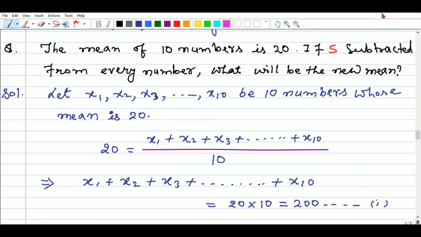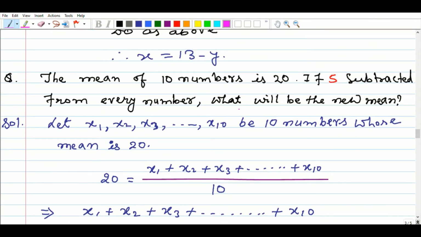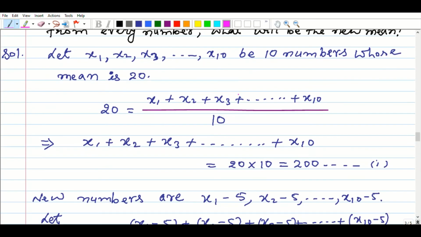Now let's see. The mean of 10 numbers is 20. If 5 is subtracted from every number, what will be the new mean? Let x1, x2, x3 dot dot x10 be 10 numbers whose mean is 20, already given. So we will write 20 equal to x1 plus x2 plus x3 dot dot dot x10 divided by 10, because it's mentioned already 10 numbers over there. So we will write x1 plus x2 plus x3 dot dot dot plus x10 equal to 20 into 10, because by the cross multiplication 20 into 10 we get 200. Let it be the first equation.